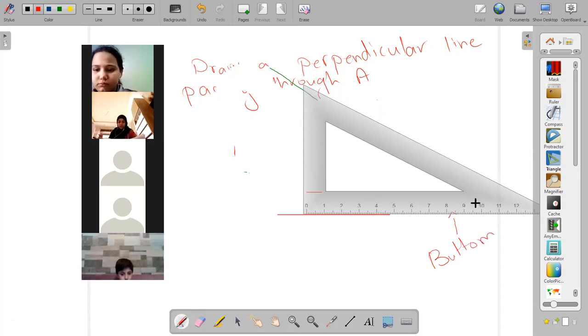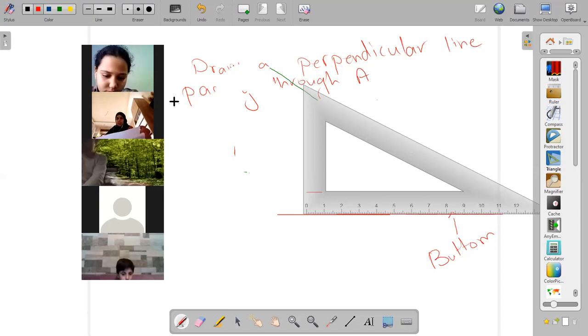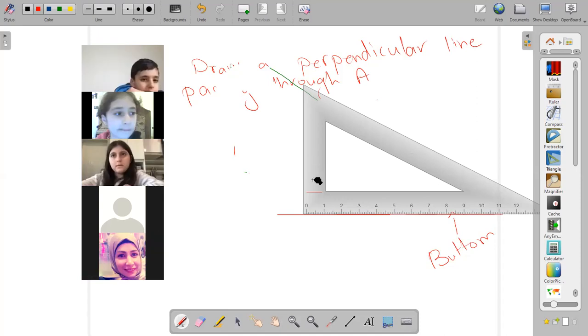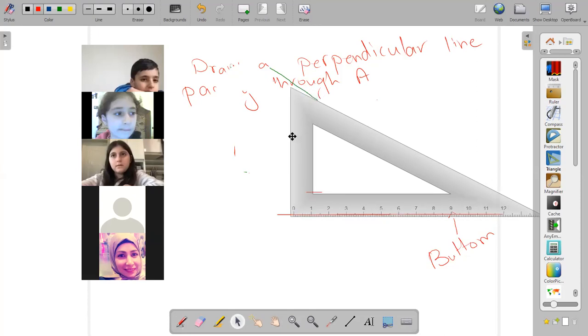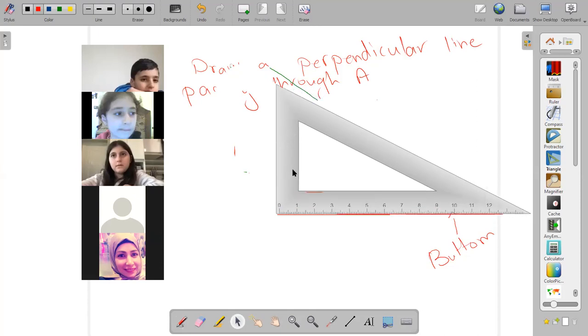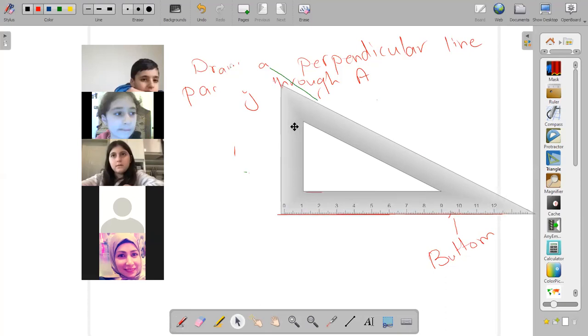Yes, I did it. The bottom of the set square should touch the line. I put it on all the line. Okay, you can. No problem. Whatever you put it like this, no problem. But the bottom of the set square should touch the line. And you should hold it like L.